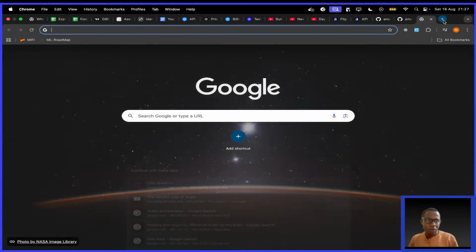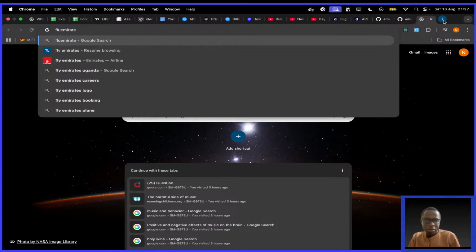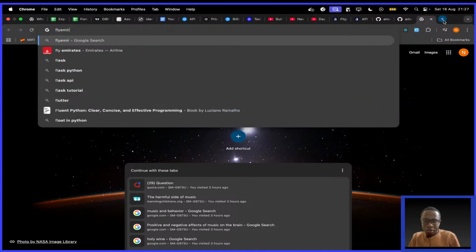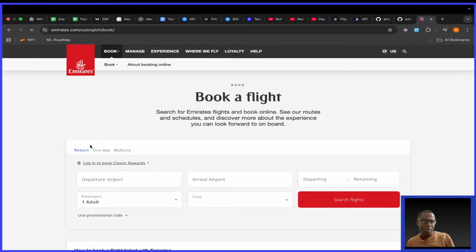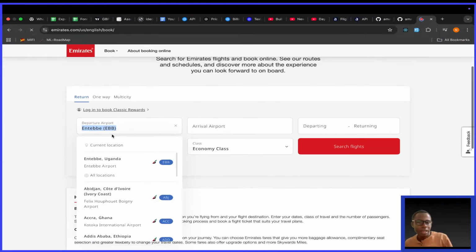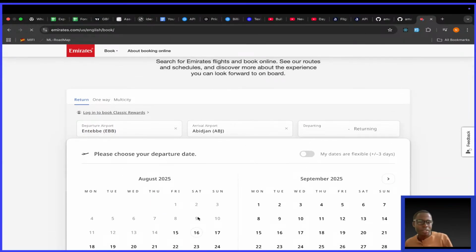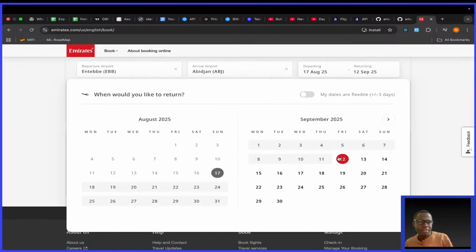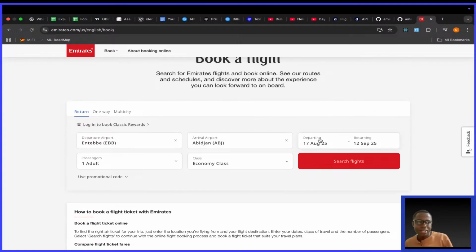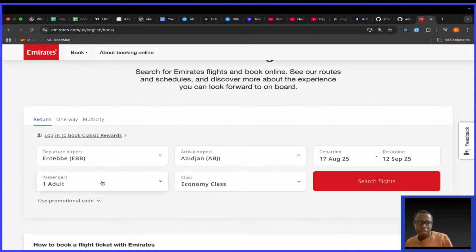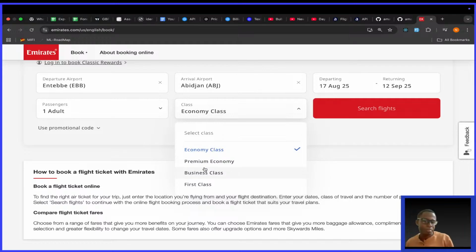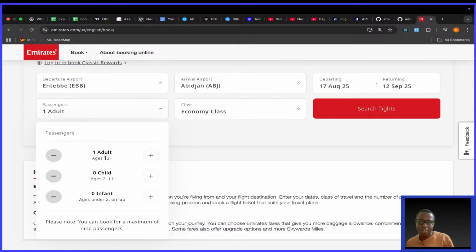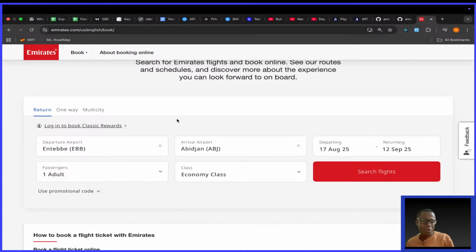If I go to Fly Emirates, because I want to build my engine like this, you're going to see. If I go to book a flight, you're going to see the number of fields they have. They have a departure airport, an arrival airport, then simply the dates, the departing date and returning date. Let me expand it so that you see it better. Then they have the number of passengers, then the class. Is it economy, premium, business class, first class? Here they have the number of adults, children, etc. Much easier, okay? If it's one way, you choose.